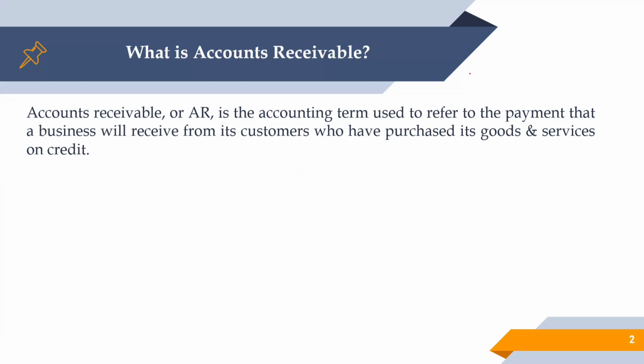Considering that, when you are doing business and providing any services or selling goods to your customers, and you are doing that on credit, it means you are giving some credit terms to pay against that invoice to your customer.